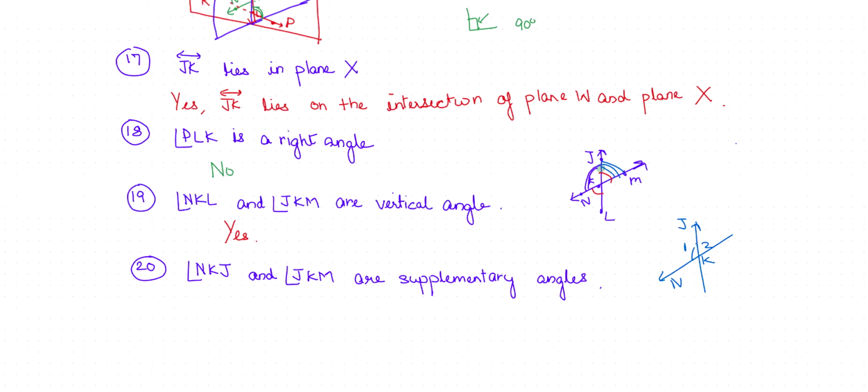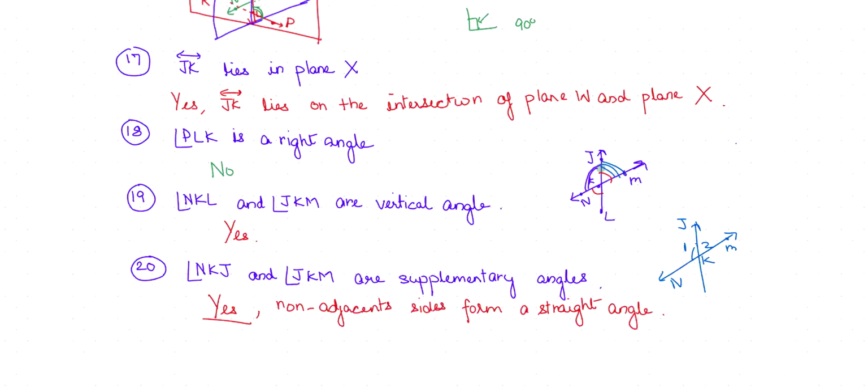So it forms a straight line. It is a straight angle and they are supplementary angles. So the non-adjacent sides are NK and KM, and they form a straight angle.